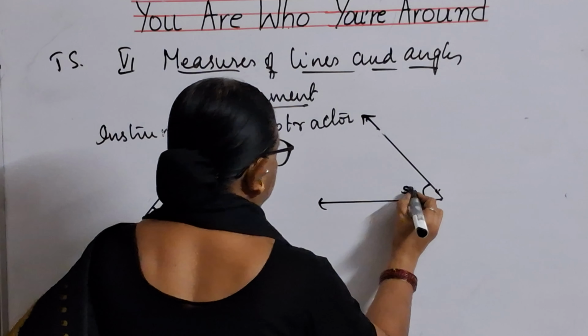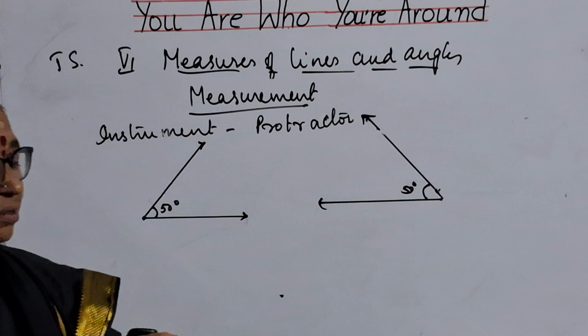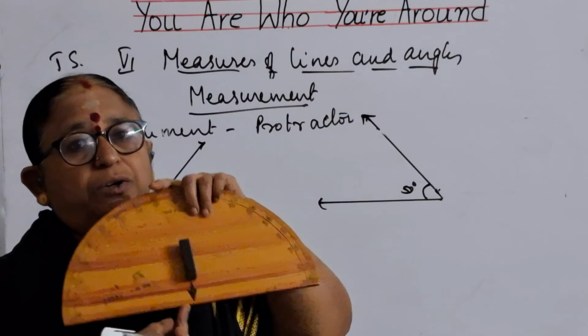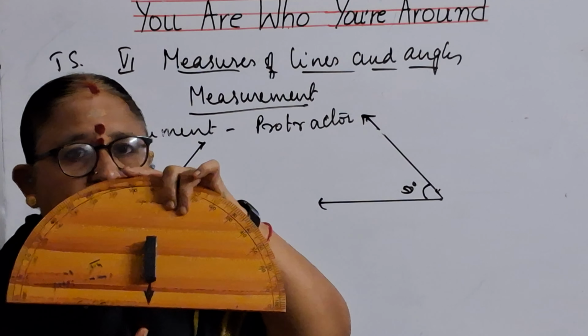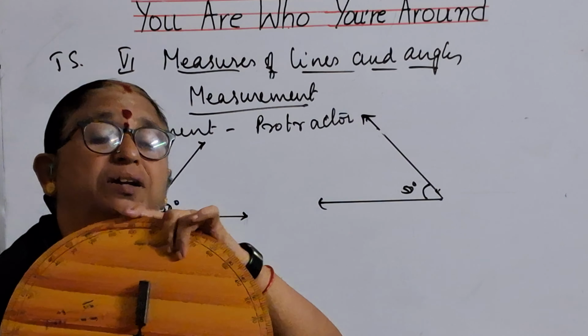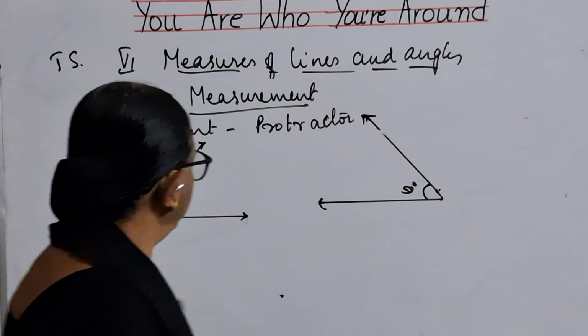This is 50 degrees. So which side you are drawing the angle, that side 0 you have to count. This point should be the center here. It should be facing the vertex of that angle. Means this point is called vertex. Already I have explained. From here you need to do. In this way you are going to draw the angles, children. So I hope this is clear to you.